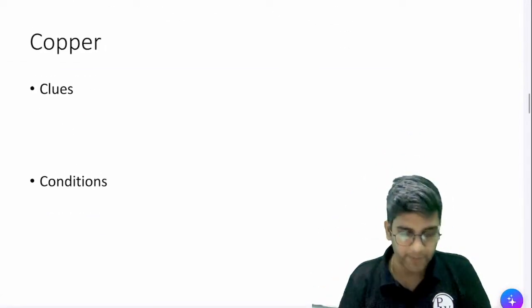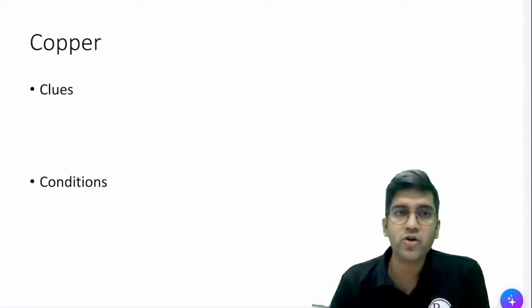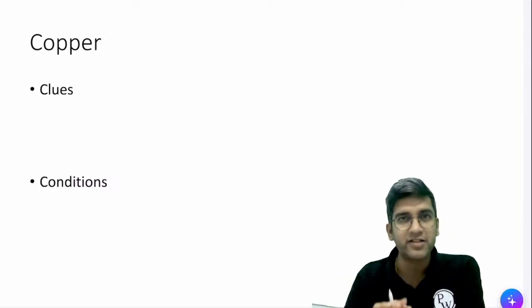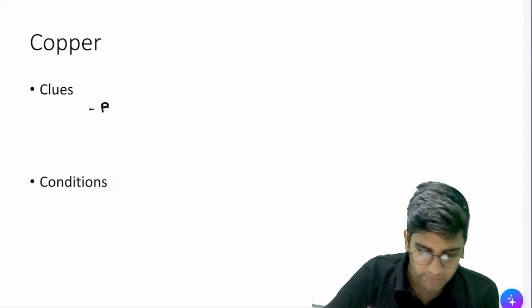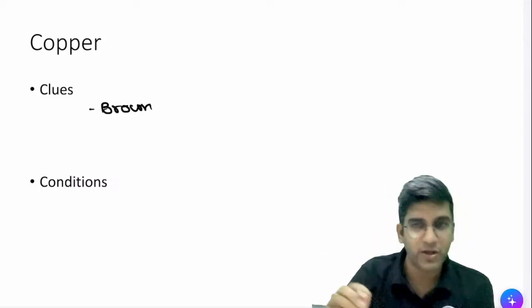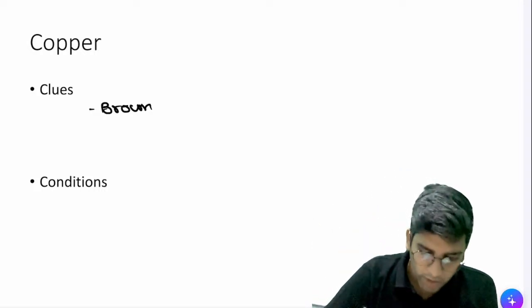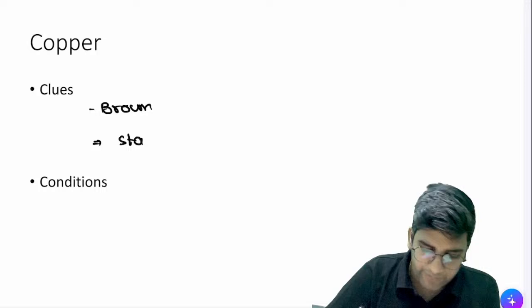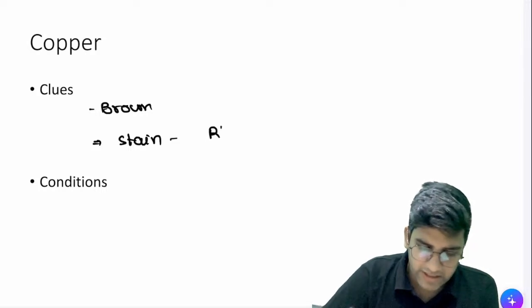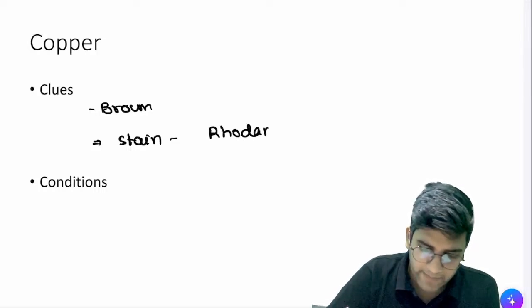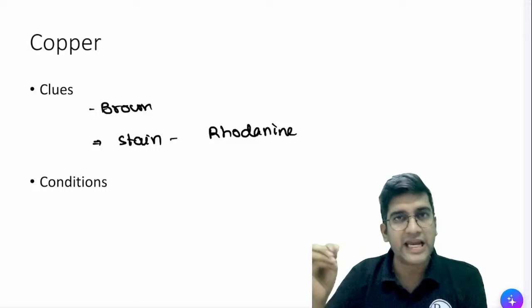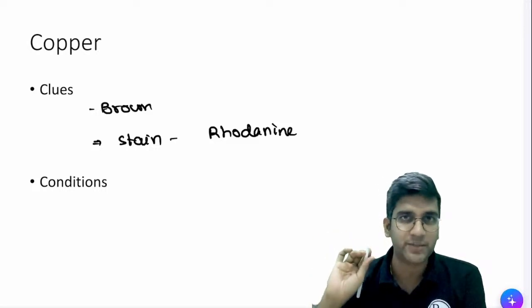Last but not the least, copper. Copper is not there in your books, but I want to add it here because copper is also brown in color. Copper is there in different parts of Robbins, maybe not in this exact part. Copper stain: I have two stains. We'll at least remember one, rhodamine or rhodanine, both spellings are acceptable.